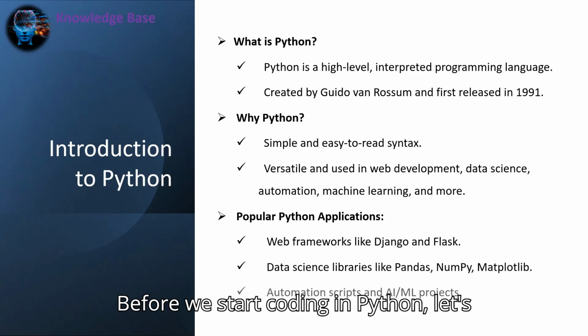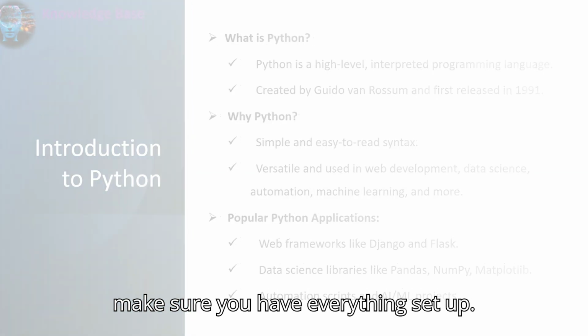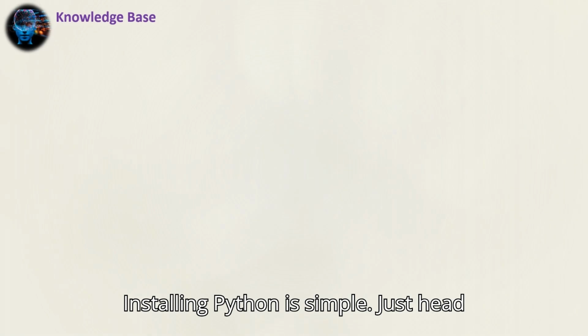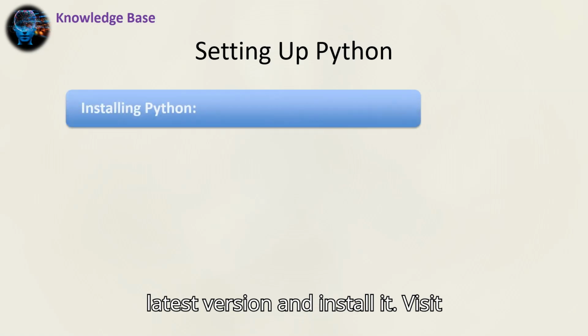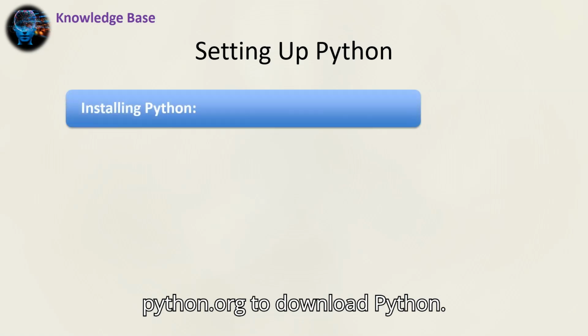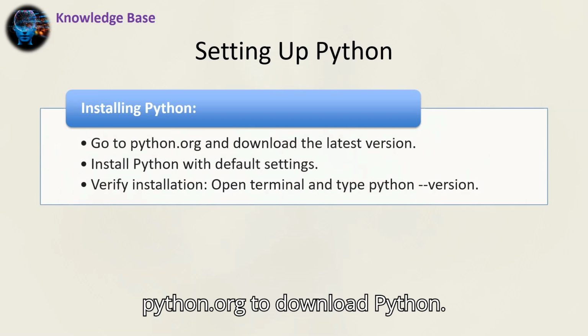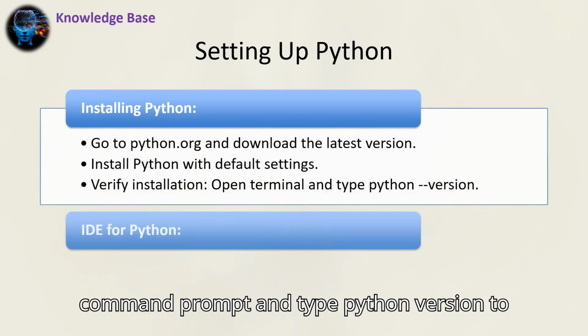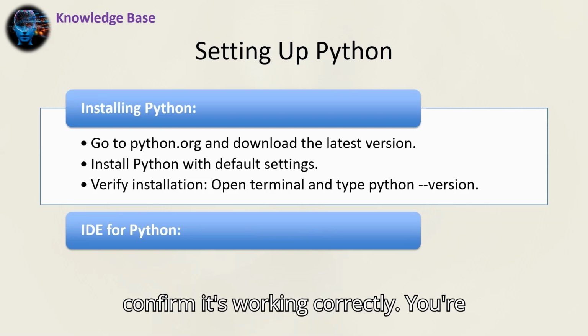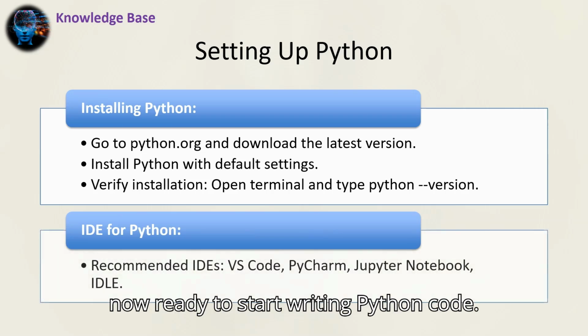Before we start coding in Python, let's make sure you have everything set up. Installing Python is simple. Just head over to python.org, download the latest version, and install it. Once installed, open your terminal or command prompt and type python --version to confirm it's working correctly. You're now ready to start writing Python code.